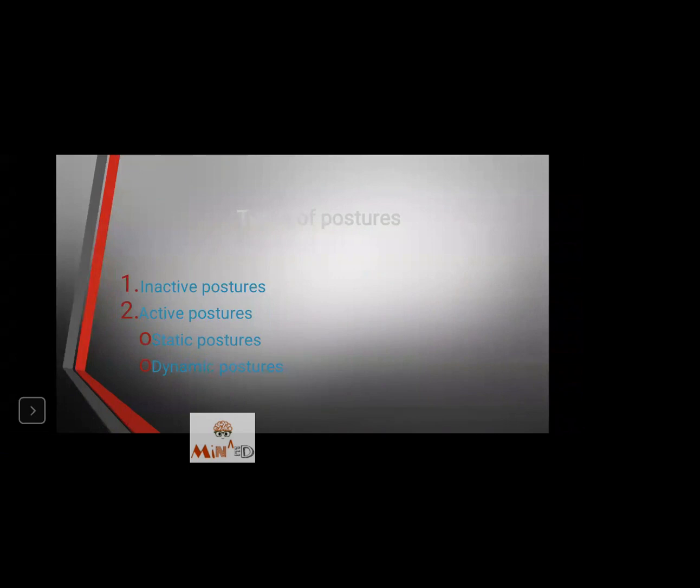The types of postures are two: inactive postures and active postures. As explained before, inactive postures are such in which the body doesn't put any effort in maintaining that position. Active position, the body needs to have muscular effort for that position maintenance. Active postures are further divided into two: static postures and dynamic postures.